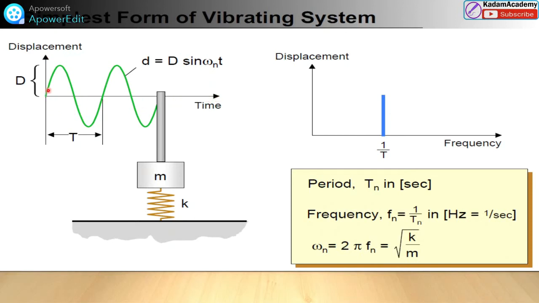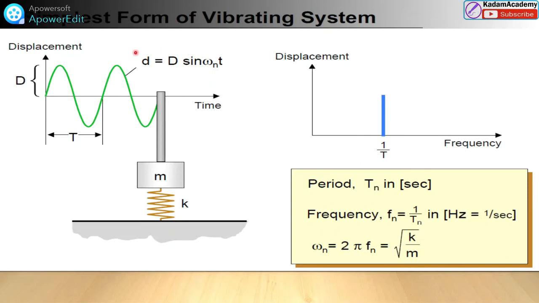This graph is represented by displacement on the y-axis and time on the x-axis. When it starts its motion here, it will move like this. It will complete one cycle, and this is the time period for one cycle. This is the displacement d. So this sine wave will follow one equation. That equation is d equals D sine omega